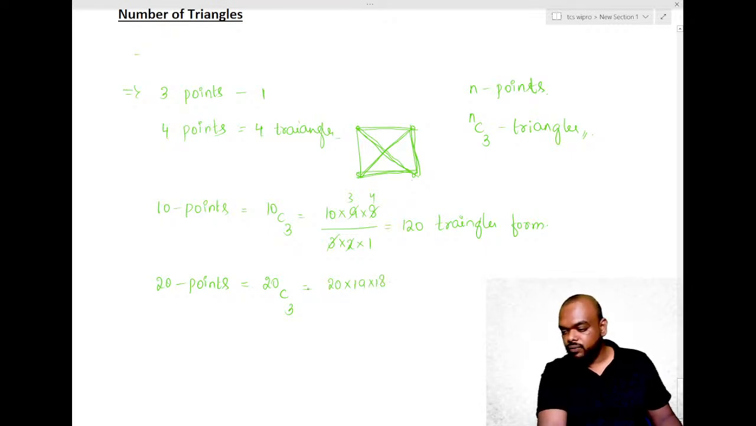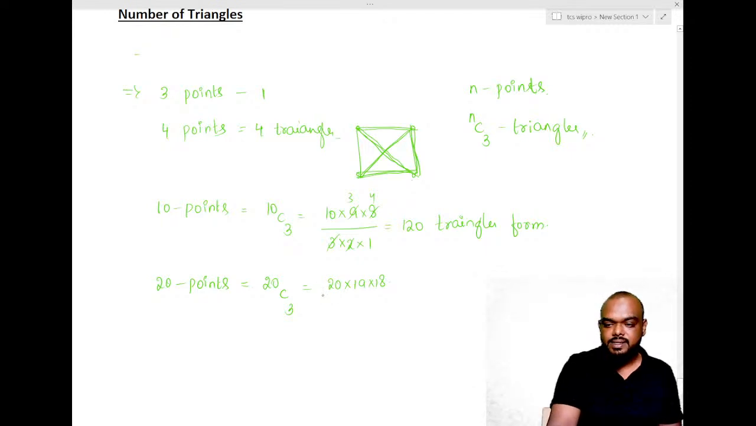How many? 1140 is what Manohar says. Others? Anybody else? What is the answer here? 1140 is what Bhavana says.